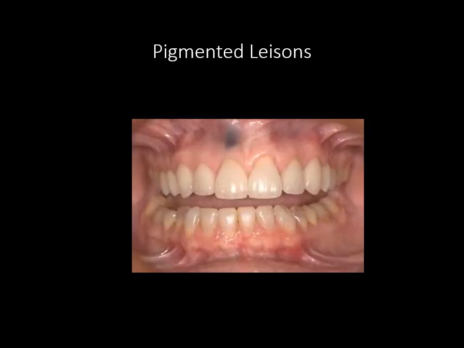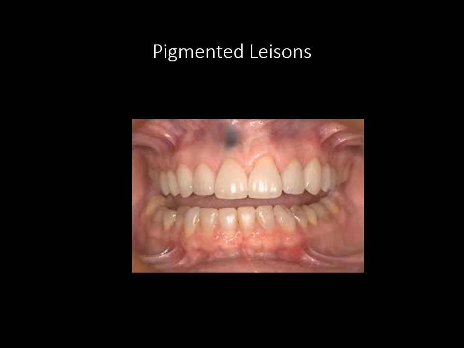Apart from this, we also have pigmented lesions. Now, these pigmented lesions, the only thing what we need to really remember is we have to rule out a malignant melanoma. This is the only thing we have to identify. Why? Because these are small nevi. That's it.